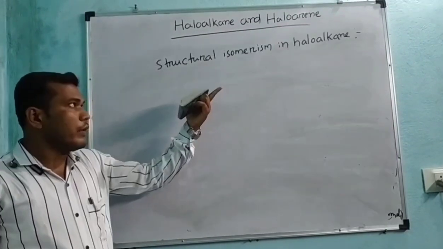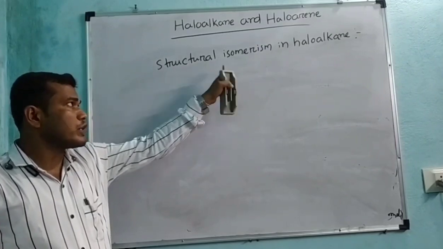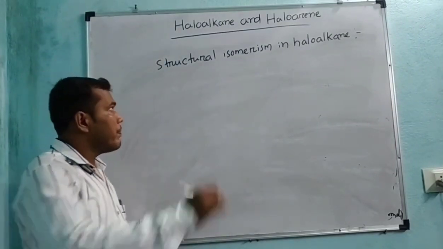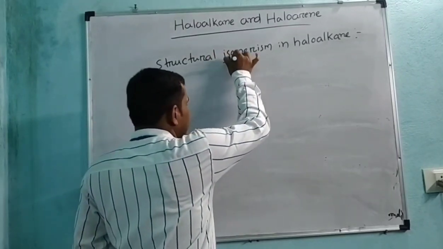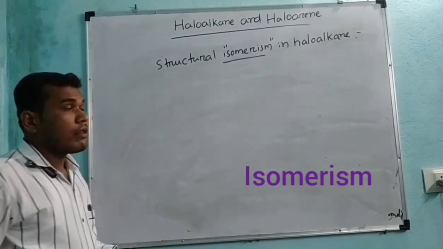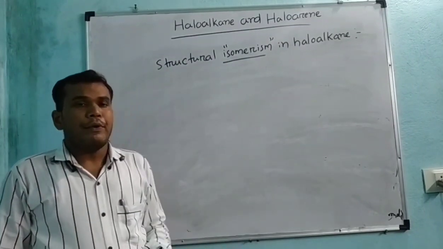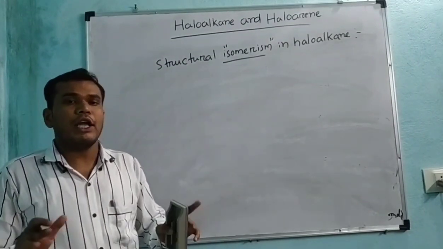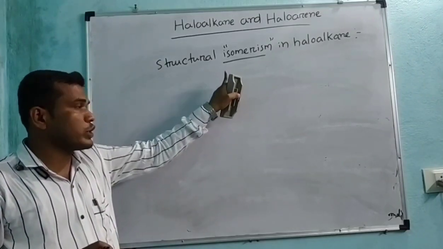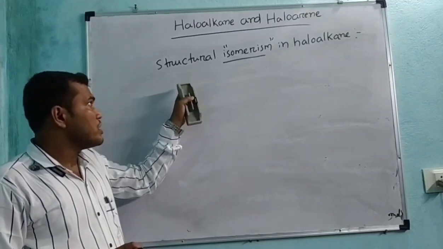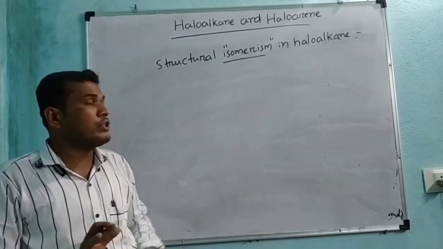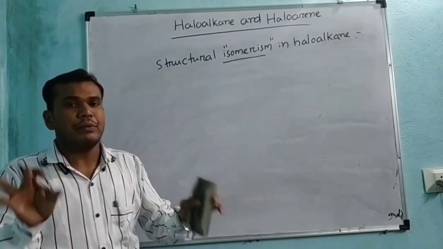Okay. Now let us discuss structural isomerism in haloalkane. First of all, before going to this, you have to know what isomerism is. Two or more compounds having the same molecular formula but different structural formulae are called structural isomers, and the phenomenon is called structural isomerism.